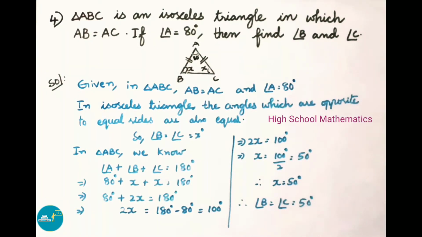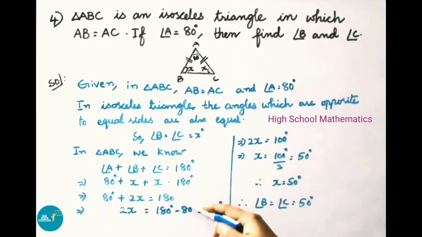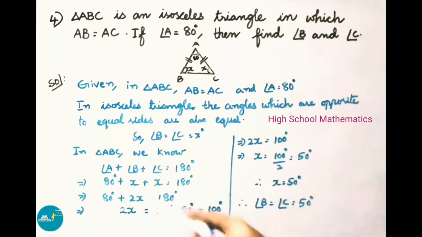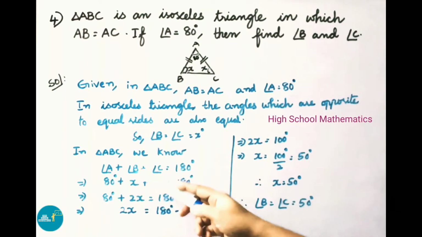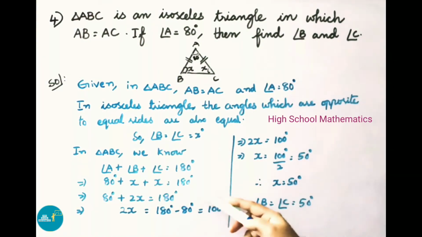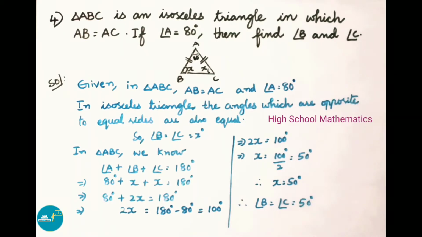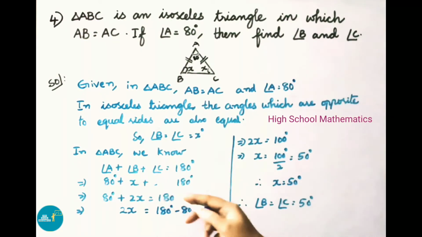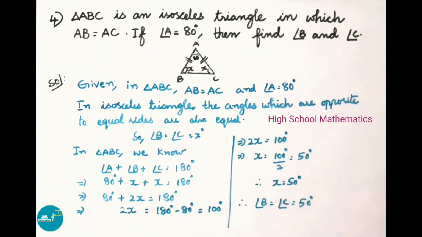In triangle ABC, we know that the sum of angles in a triangle is 180 degrees. So angle A plus angle B plus angle C equals 180 degrees. Angle A is 80 degrees, angle B is x, and angle C is x, which equals 180 degrees. That implies 80 degrees plus x plus x, that is 2x, equals 180 degrees.